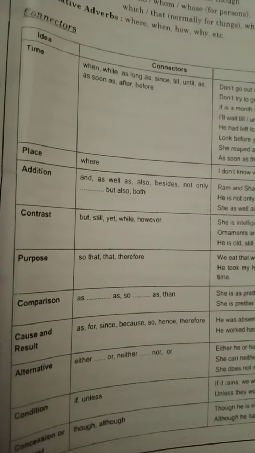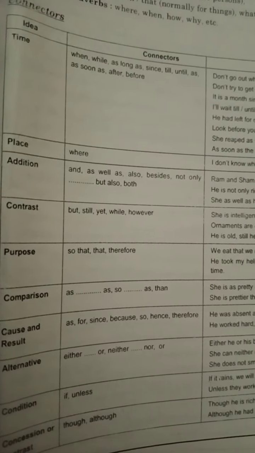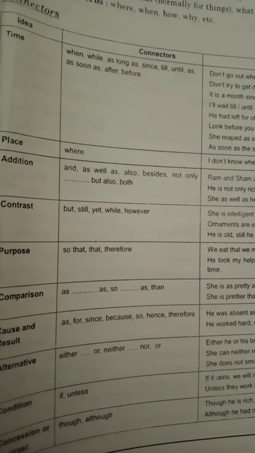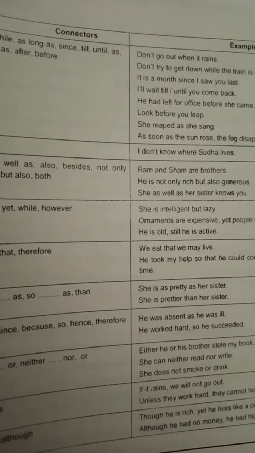Now next is comparison. As, so, as and than. So she is as pretty as her brother. She is prettier than her sister. So in this way, for the comparison, we can use these connectors.